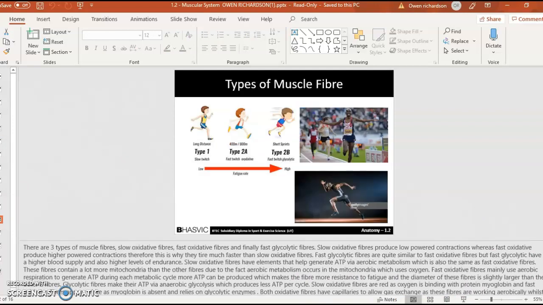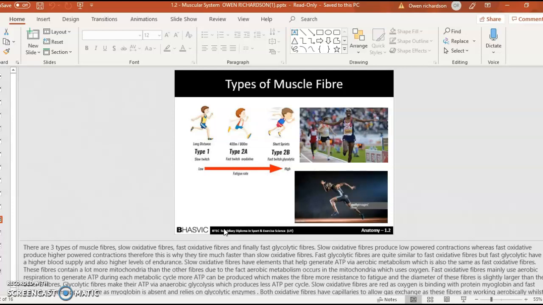There are three types of muscle fibers: slow oxidative fibers, fast oxidative fibers, and finally fast glycolytic fibers. Slow oxidative fibers produce low powered contractions, whereas fast oxidative fibers produce high powered contractions. Therefore, this is why they tire much faster than slow oxidative fibers. Fast glycolytic fibers are quite similar to fast oxidative fibers, but fast glycolytic fibers have a higher blood supply and also have high levels of endurance.